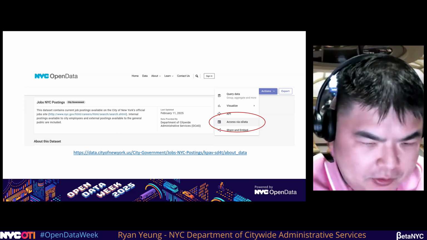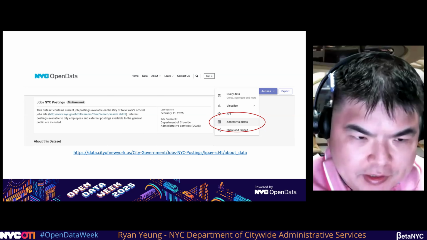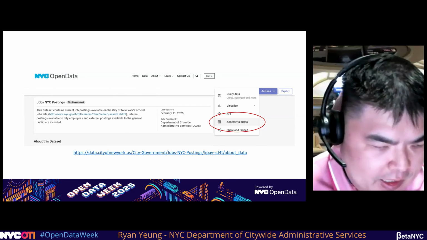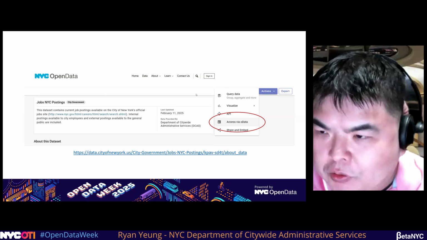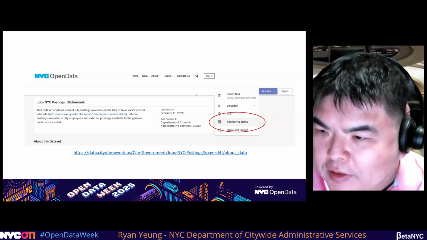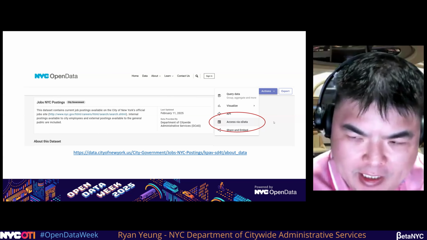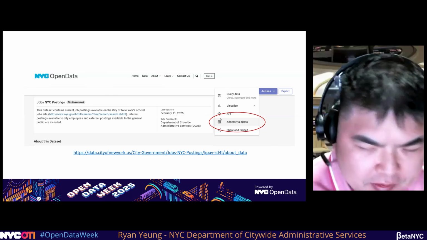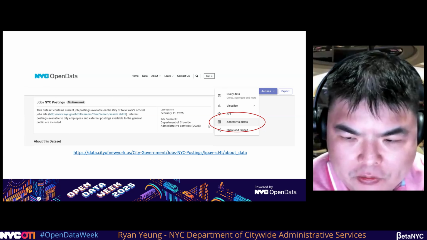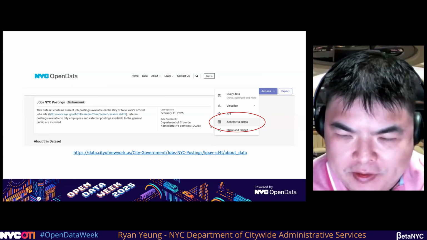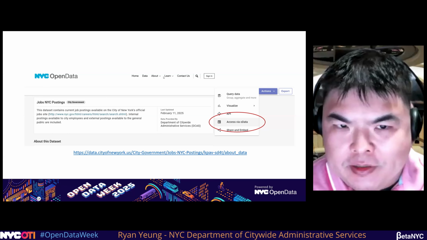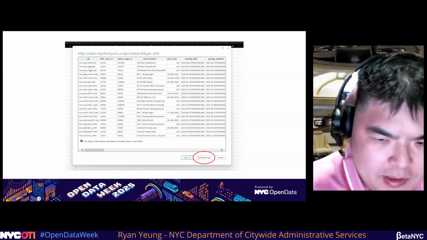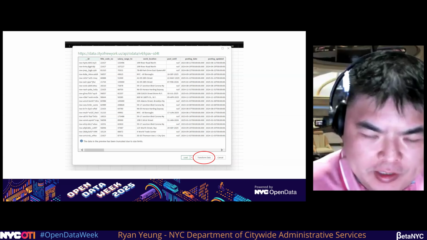To access that endpoint, for example, for Jobs NYC, you go to that data set's webpage on the open data portal, go to Actions at the top, and then you select Access by Open Data. Once you get there, it will open up a link that you can copy and paste into Excel, where it asks you for the link to the open data portal.